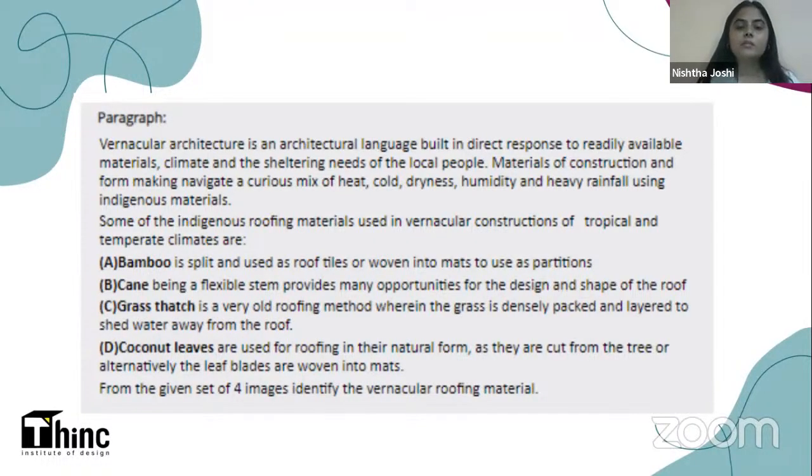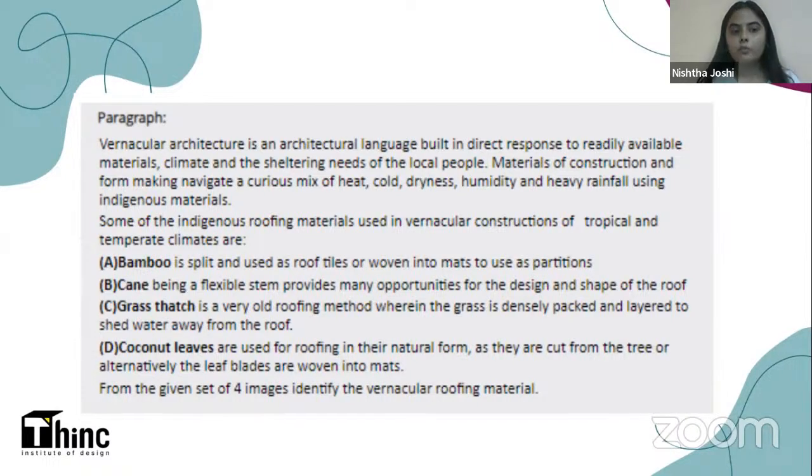Cane, being a flexible stem, provides many opportunities for the design and shape of the roof. C is grass thatch. Grass thatch is a very old roofing method wherein the grass is densely packed and layered to shed water away from the roof. And D, coconut leaves. Coconut leaves are used for roofing in their natural form as they are cut from the tree, or alternatively the leaf blades are woven into mats.